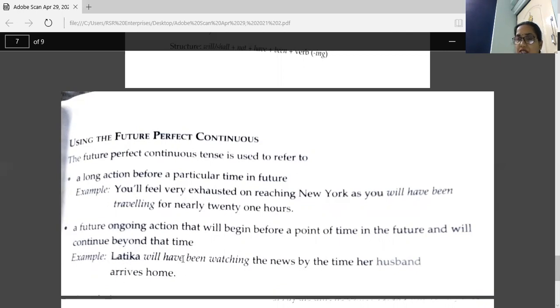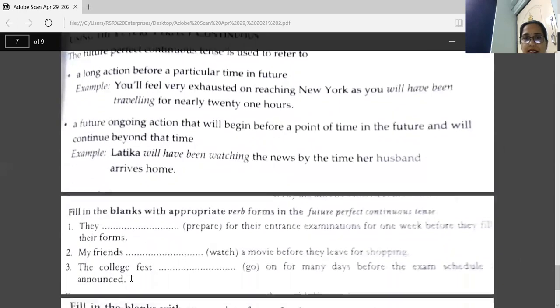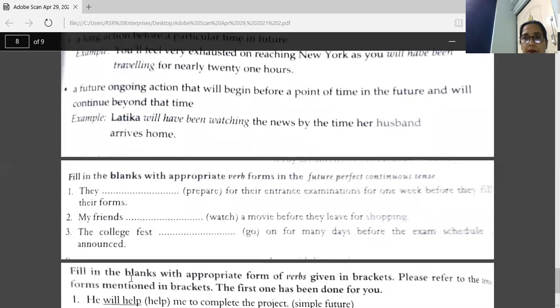Watching news, which she will start at some future time only. And at this future time, she will be doing this work. That work will be in continuation. So here we have will have been watching, and in the next verb we have simple present tense here, arrives. Okay. In such sentences, don't use past tense in second verb.